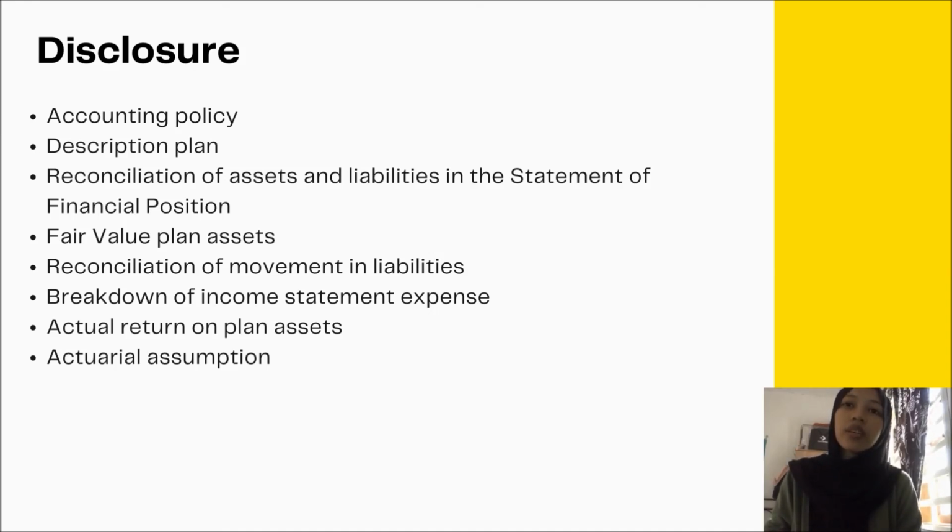The third is that they also need to disclose the reconciliations of assets and liability in the statement of financial position, and also the fair value of plan assets. Next is the reconciliation of movements in liability, and the next one is the breakdown of income statement expenses, actual returns on plan assets, and lastly they also need to disclose the actuarial assumptions.